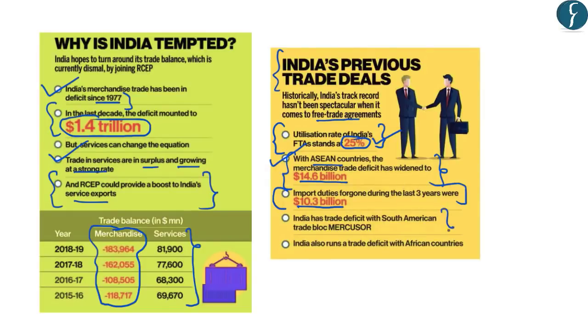Further, India has had a free trade agreement with the South American trade bloc, Mercosur, and with that trade bloc also, India runs a trade deficit. And finally, India also runs a trade deficit with African countries. Now, all this data shows that India has not benefited much from these free trade agreements previously.